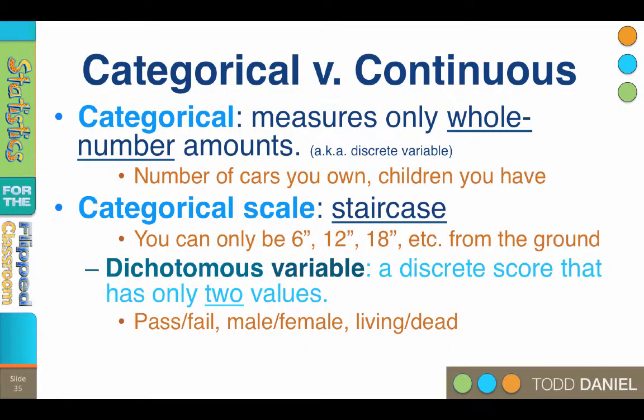There's also a special case of categorical variables called dichotomous variables. A dichotomous variable is a discrete variable that can only have 2 values. No more, no less. You can only be in one category. You cannot be in both. You cannot be in neither. For instance, pass-fail on a test. You either passed or you failed. You cannot both pass and fail. You can't neither pass nor fail.